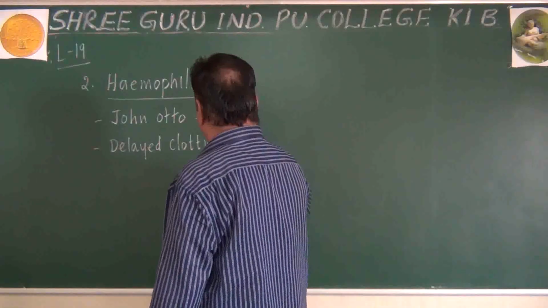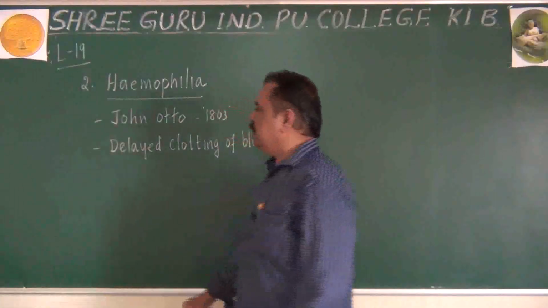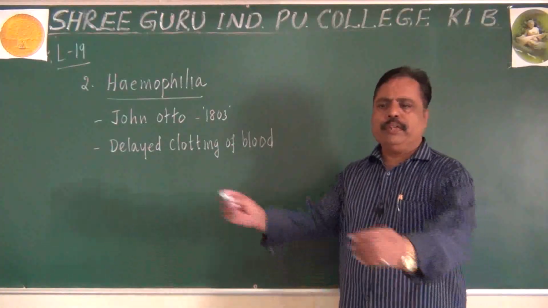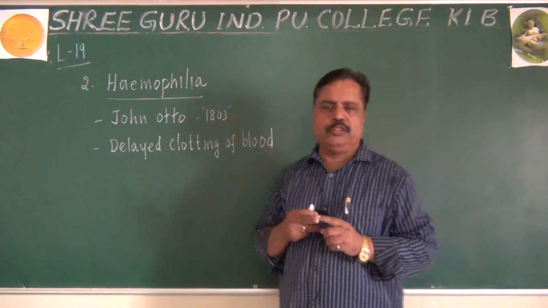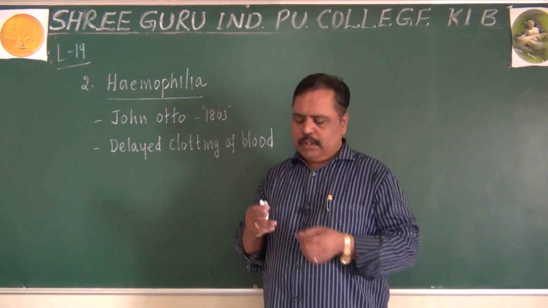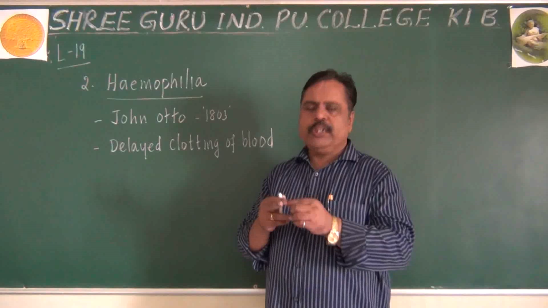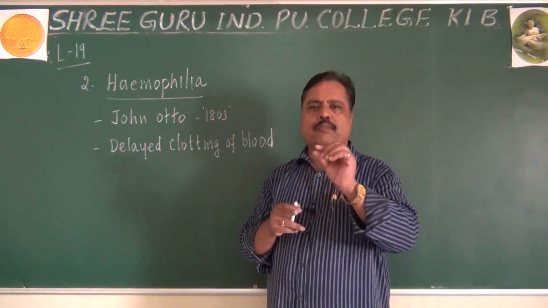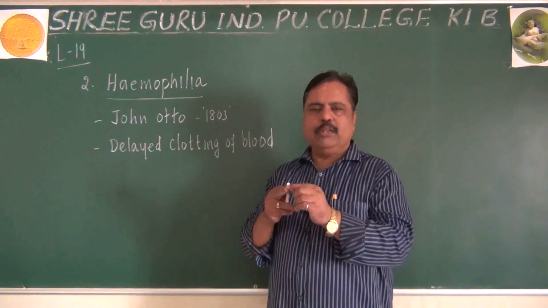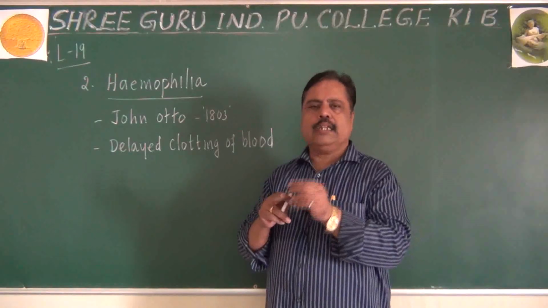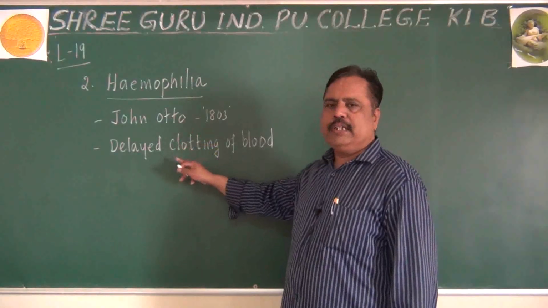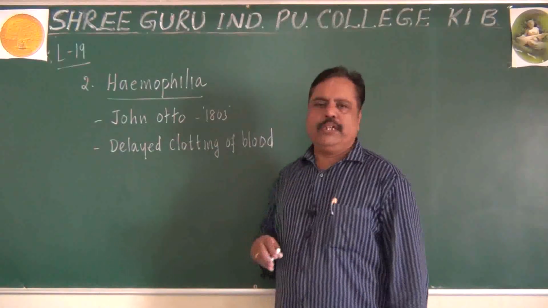Delayed clotting of the blood is otherwise known as hemophilia. What is meant by delayed clotting of the blood? When we get any small or minor injury in our blood vessels, blood will start oozing out. In a normal person, within 4 minutes, that blood flow out of the body will be stopped. How is it stopped? The blood will become solidified at the injured portion. That mechanism of solidifying the blood is called clotting of blood.